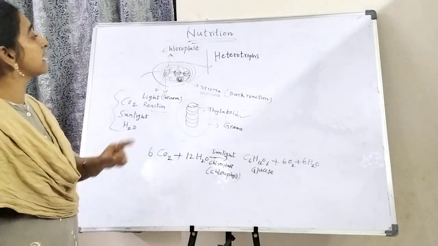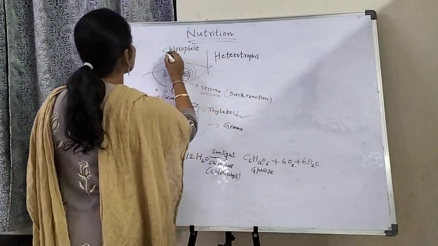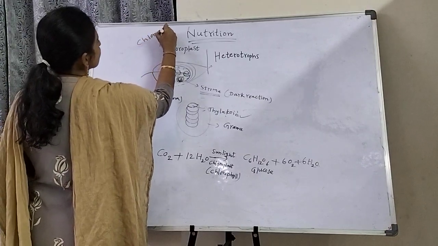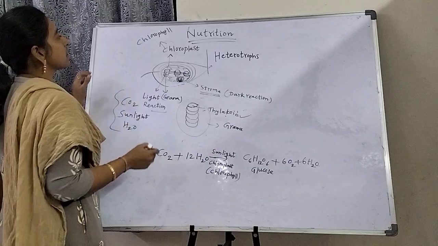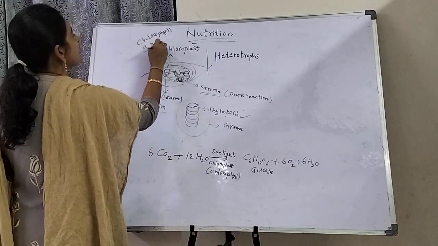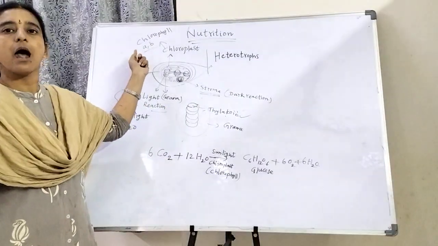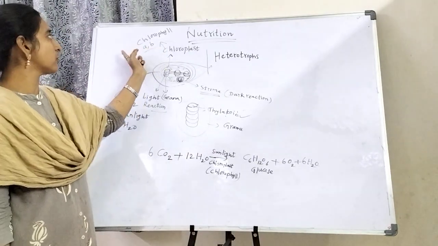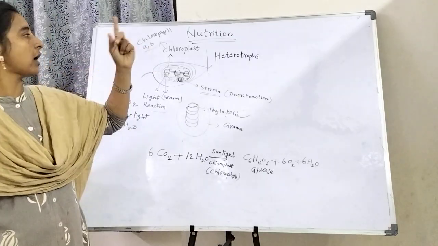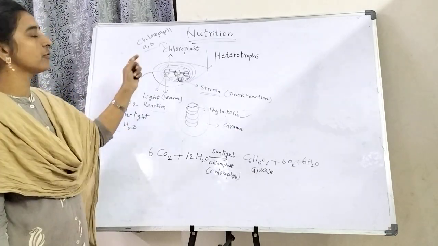Inside the chloroplast there is a pigment known as chlorophyll. Based on color, there are different types: chlorophyll A and chlorophyll B. Chlorophyll A is blue-green in color, and chlorophyll B is yellow-orange or yellow-green.